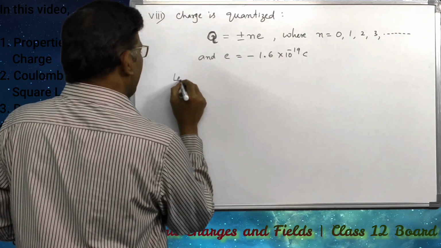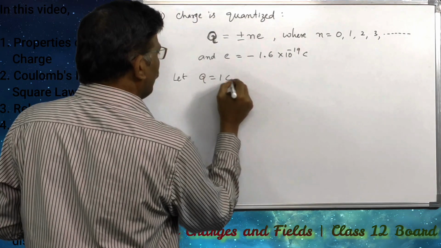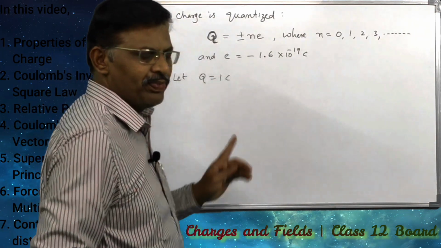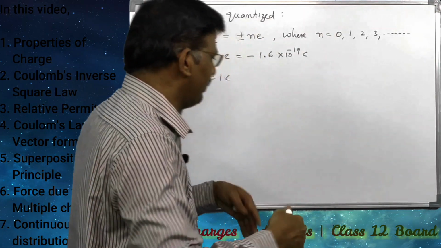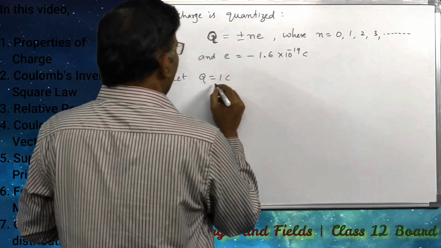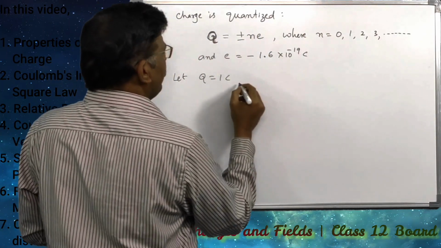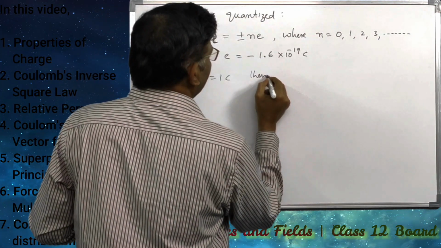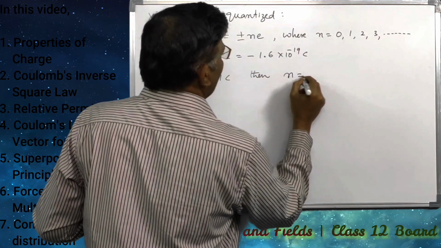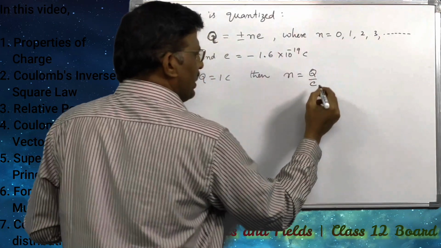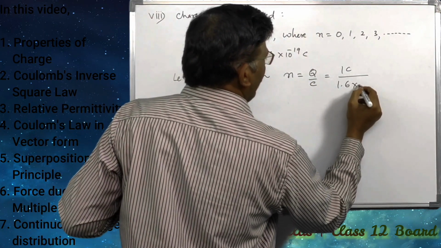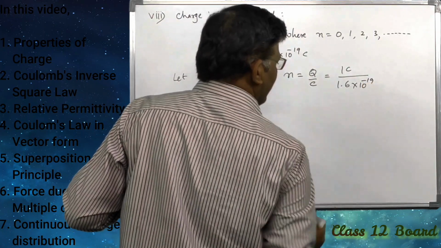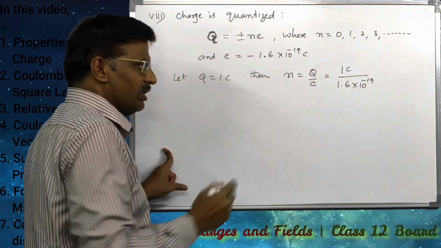Or let Q be equal to 1 coulomb, where coulomb is the SI unit of charge, which I will explain later. If Q is equal to 1 coulomb, then N is equal to Q divided by e, that is 1 coulomb divided by 1.6 into 10 to the power of minus 19, the magnitude of the charge on an electron.